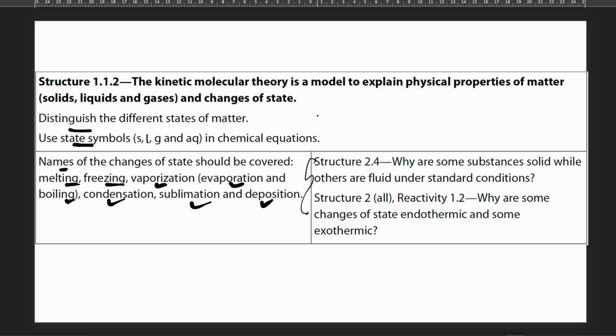Particles of solids are held closely together, resulting in a fixed shape and volume, while liquids have weak forces which allow them to slide past each other, resulting in a definite volume but no fixed shape.